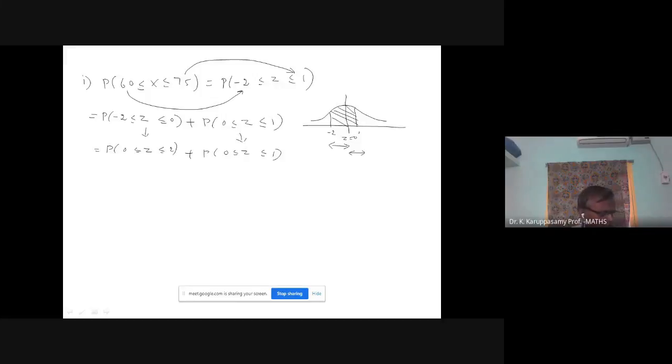Now take your calculator. Those who have a calculator, please practice. Without practice, you cannot do it. Press the mode button 2 times. I am using a Casio FX 991MS. If your calculator is a different model, the operation will be different; with the help of a manual you can search. Some students may not have a calculator. In that case, you have to use the normal table area and do it manually.